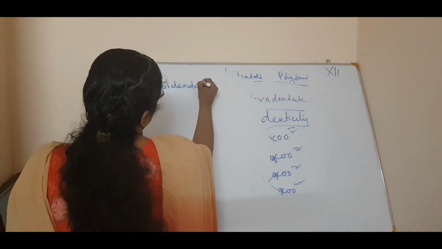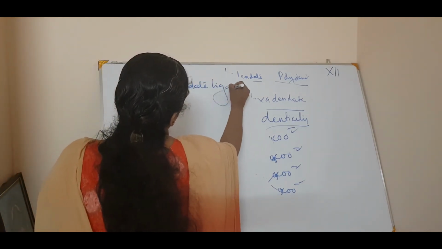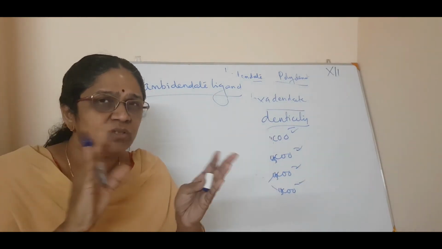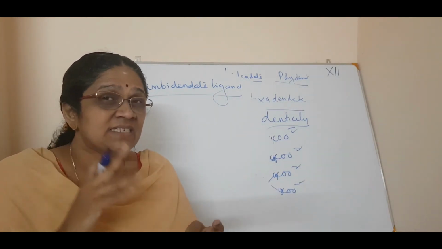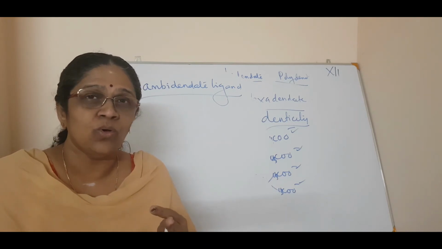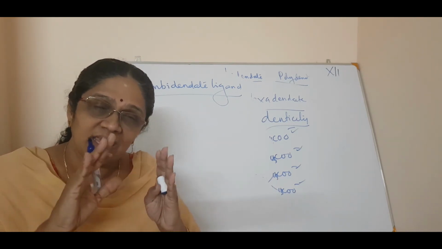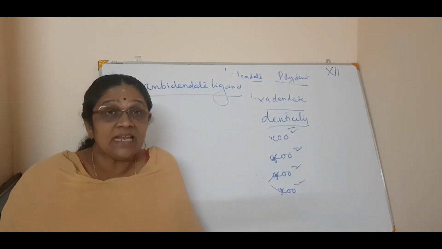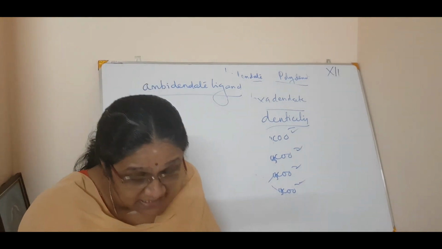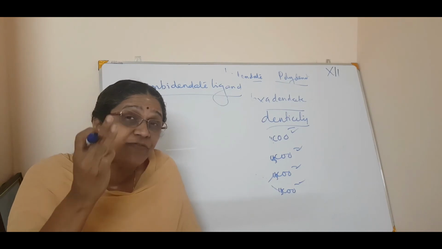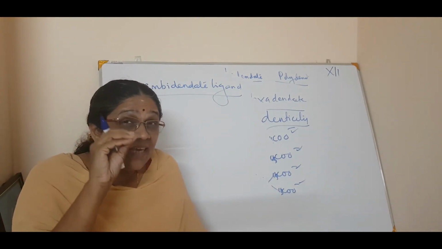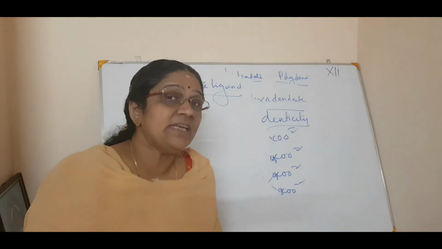Ampidentate ligand. Now, what do you mean by this ampidentate ligand? Ampi means something both, isn't it? Ampident nucleophile: CN minus, NO2, SCN, the same thing happens here. That means ampidentate ligands are the ligands which can ligate through two different atoms.